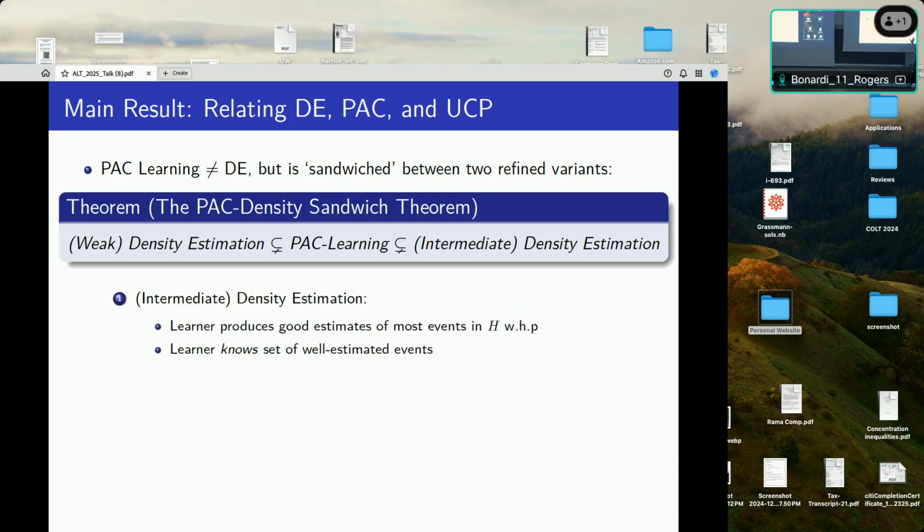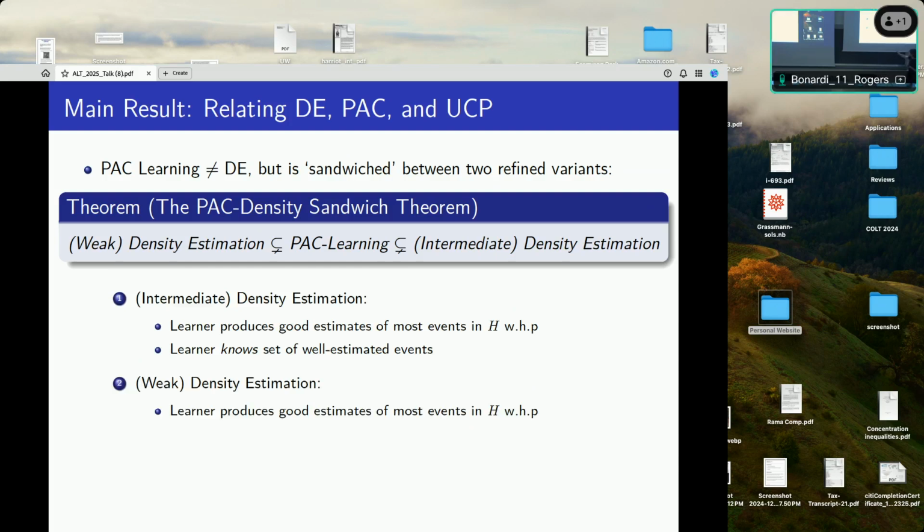On the right-hand side, we have a sufficient but not necessary condition that we call intermediate density estimation, which is basically just a learner that produces good estimates for most events in H with high probability. I'll say something slightly more formal in a second. And the learner should have some knowledge of the set of well-estimated events.